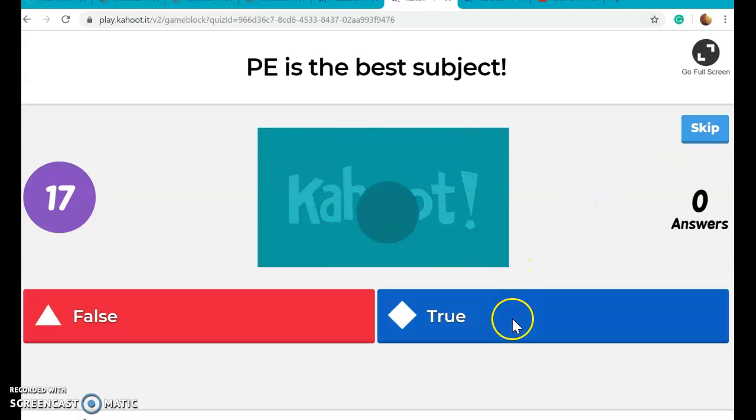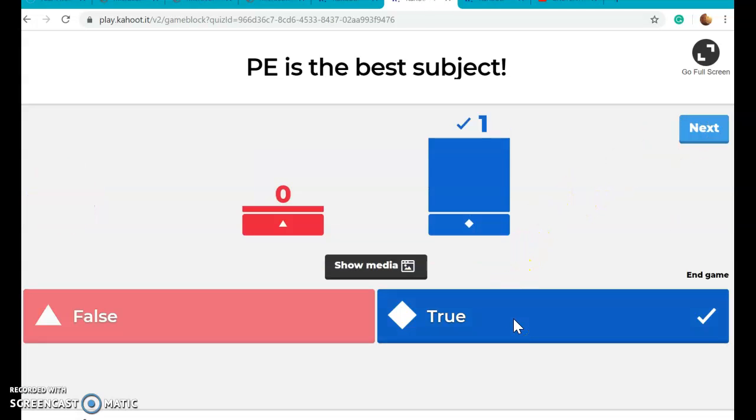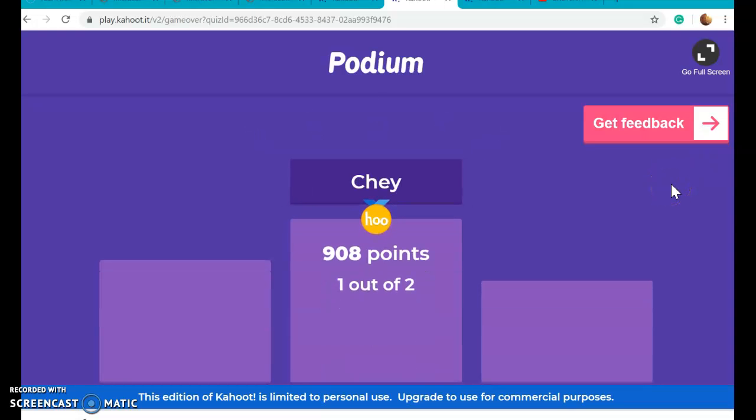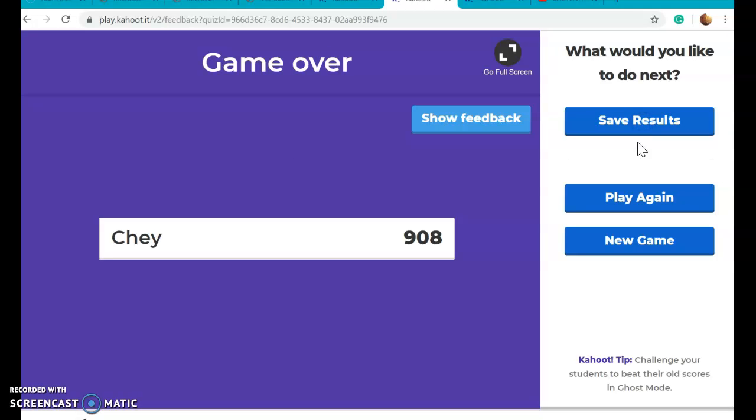And of course, PE is the best subject because that is my class that I teach. And so on this as well, the faster that you click on the right answer, the more points you get. So if your partner that you're sitting next to clicked on it, but they took a few more seconds, they would get less points. So that is it for that.